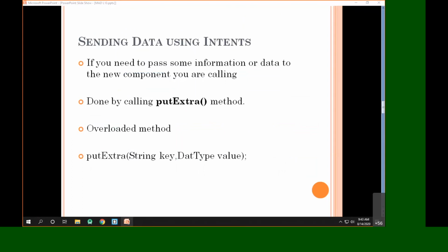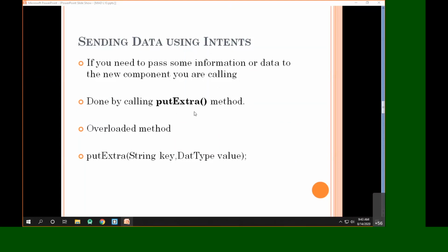Okay. Now, the question is how we can pass the data using the intents. So the solution is very simple. Basically, you can pass the data between the two components by using the intents with one method, and that is called putExtra. So you have to simply use the method called putExtra in order to pass the data.